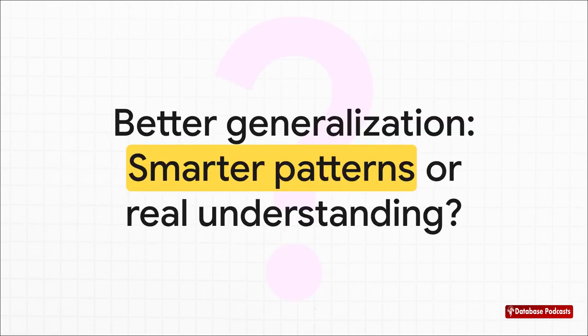And all this progress leaves us with a really fascinating big-picture question to think about. As our models get better and better at generalizing, are they just becoming incredibly sophisticated pattern-matching machines? You know, just statistical parrots that can mimic things without any real meaning? Or are they actually taking a small but very real step towards something like genuine understanding?